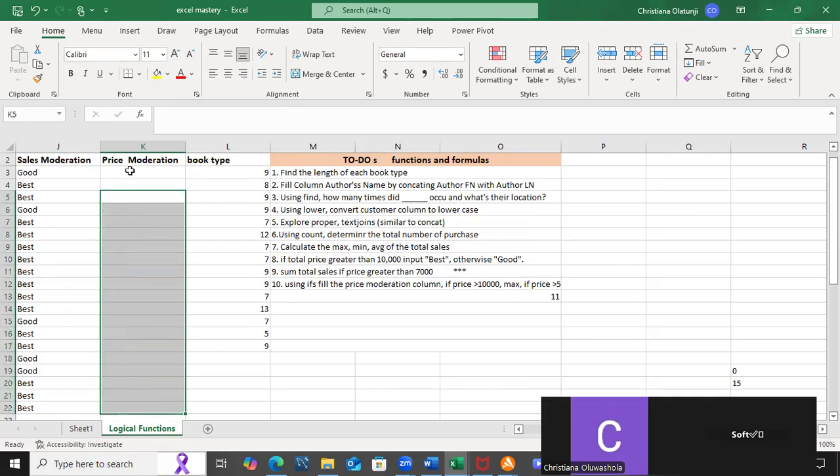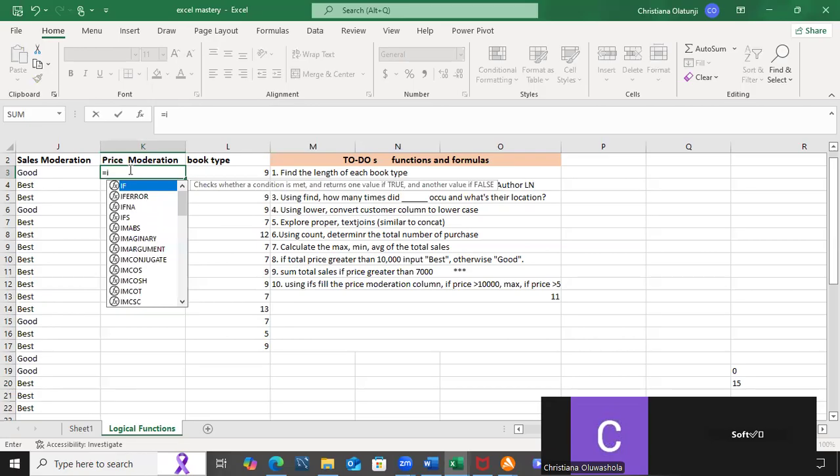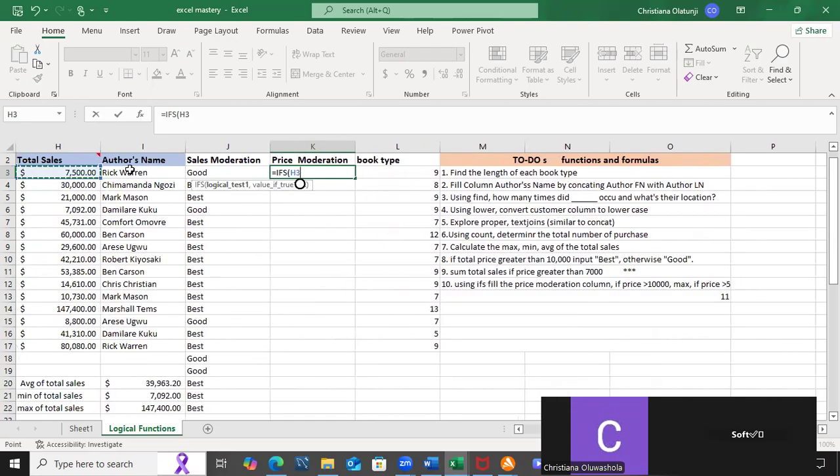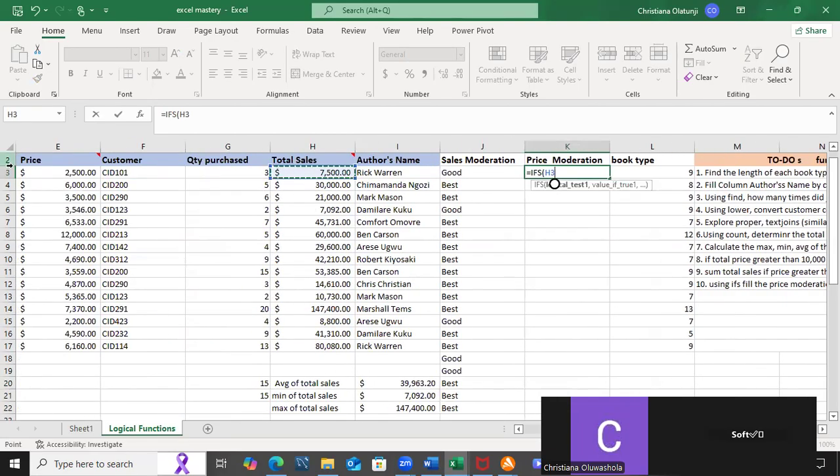So price moderation now. This is where we would use multiple ifs, that is, we would use IFS. The first logical test is: if price, which is in column E starting from E3, if my E3 is greater than 10,000.